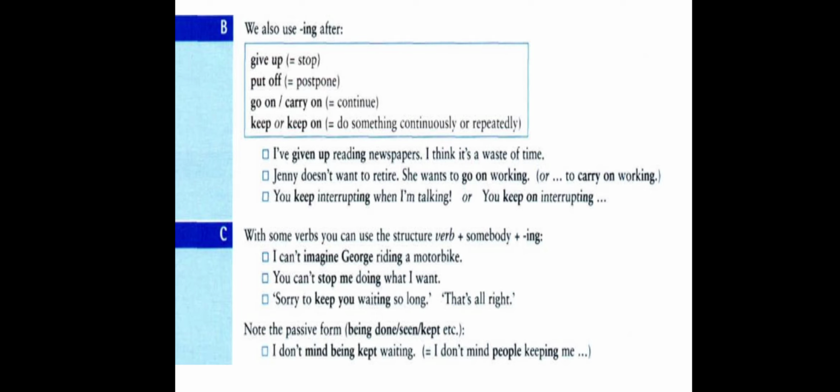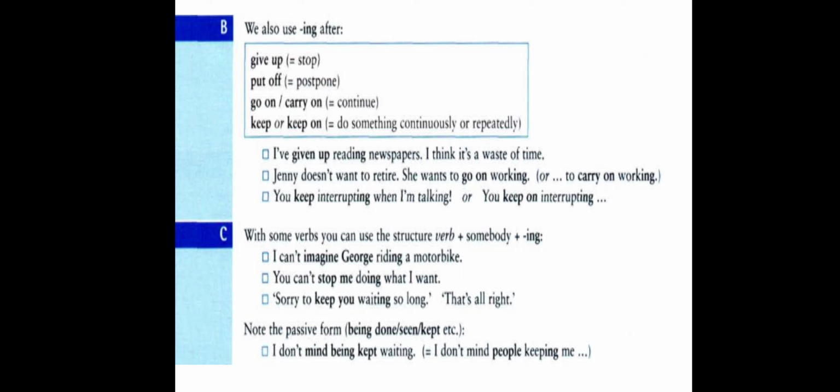When you speak about another person, you need to mention the other person before the verb plus ing. The second example: you can't stop me doing what I want. Here you want to mention the person, so the person is mentioned before the verb plus ing, so it becomes, you can't stop me doing what I want. And here me is an object, in the object form.